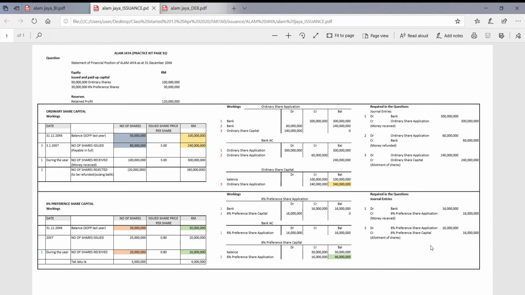Now, for the preference shares, additional information number 2, the company issues 25 million shares, and it was undersubscribed by 5 million.